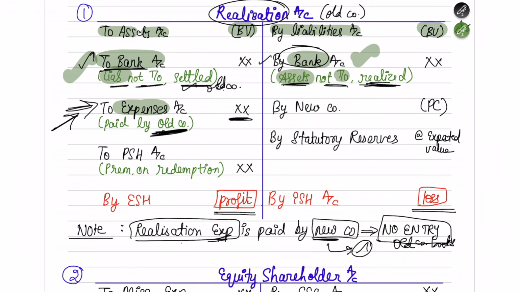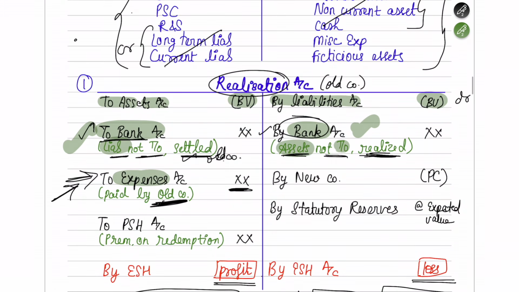Perfect. Next, when you are doing this transfer from the old company to the new company, I told you that the new company will pay some purchase consideration. So the new company is going to pay the old company some purchase consideration. That also is money that you have received. So in the realization account, write by new company whatever PC you have received from the new company.